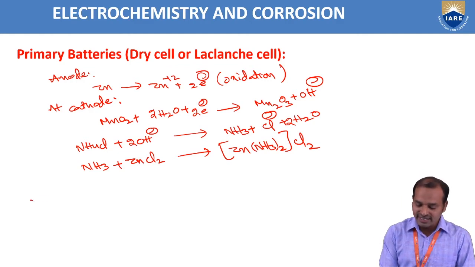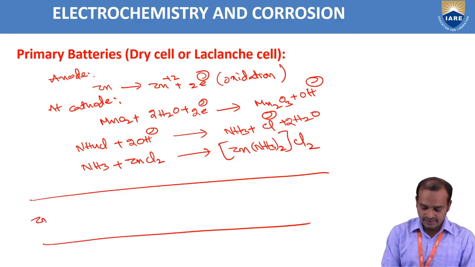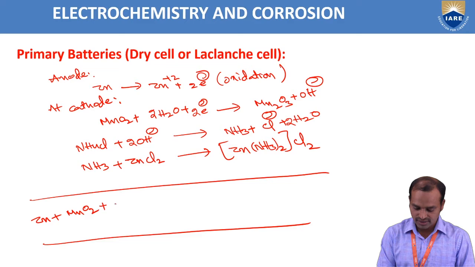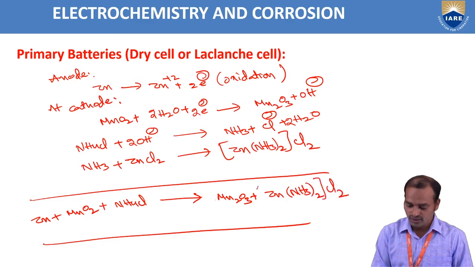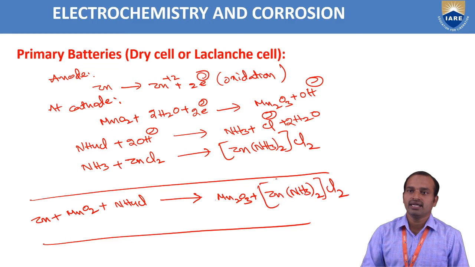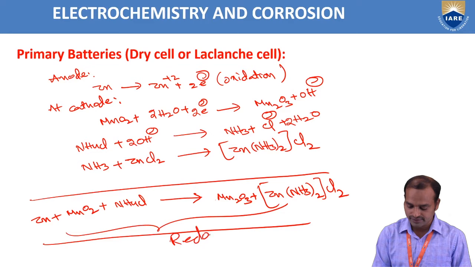In this, the overall reaction of anode and cathode, the redox reaction, is Zn plus MnO2 plus NH4Cl forming Mn2O3 plus Zn(NH3)2Cl2. So this is the overall reaction in the dry cell or Leclanché cell. This is called the redox reaction.